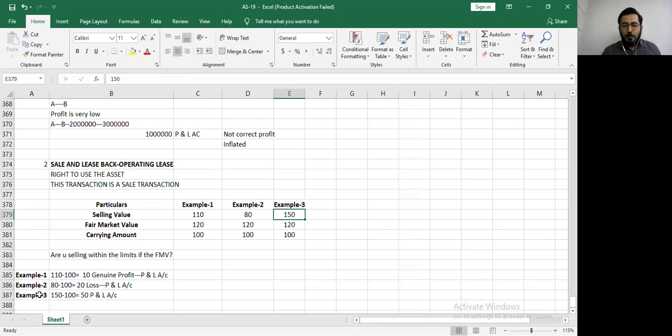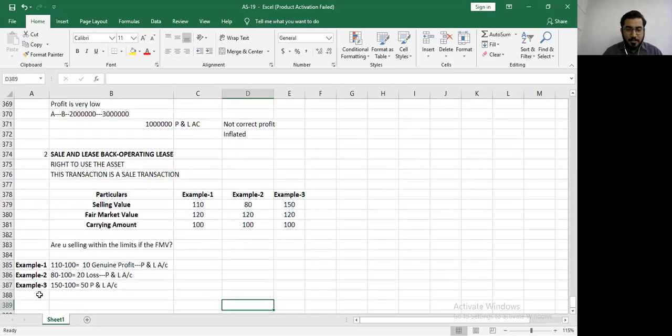When I don't have a problem to sell at 150, the other person does not have a problem to buy at 150. We have a right to enter into any transaction at any amount. Then who are you to interfere in our case? That is what the industry told the accounting standard board. The accounting standard board said, okay, no problem. If you have the right to do everything, then we also have a right to amend the accounting standard. They amended the accounting standard, and then they introduced a new concept. See what they explained, and please understand the logic as well.